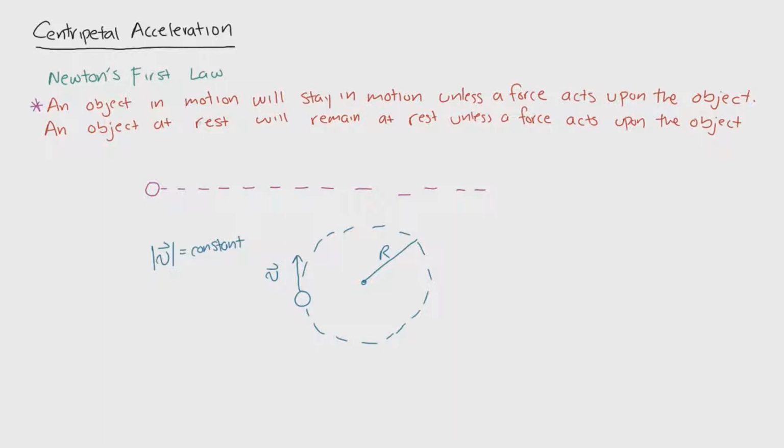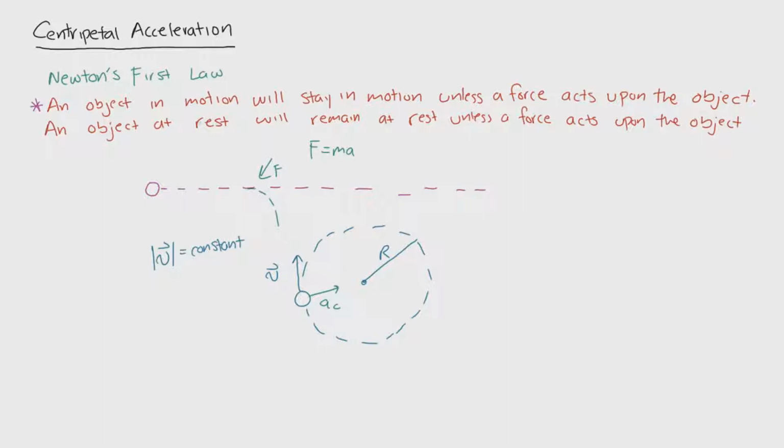If we look at the previous example that I drew, the object will remain going in this general direction. If it starts turning or changing direction, there must be some sort of force or acceleration acting on the object to make it change that direction. So if we look at Newton's second law, just imagine there's a force right there. We have this idea of F equals ma. So going back to this picture, that must mean this object, although it has a constant speed tangentially, does still have acceleration. And its acceleration vector actually points towards the center of this circle. So this is called centripetal acceleration.